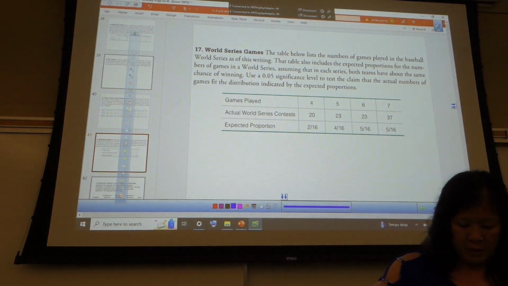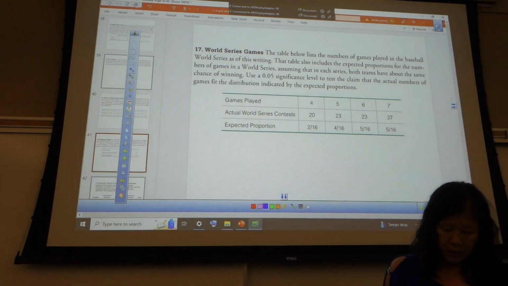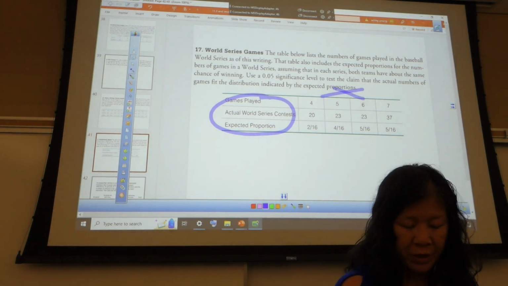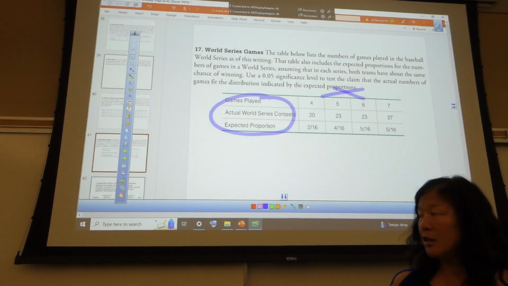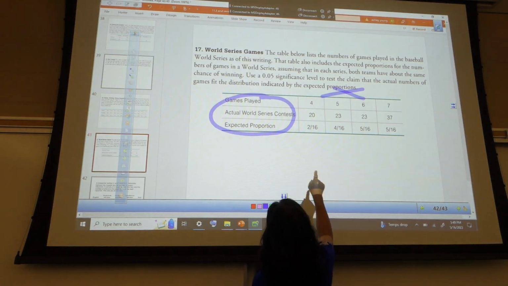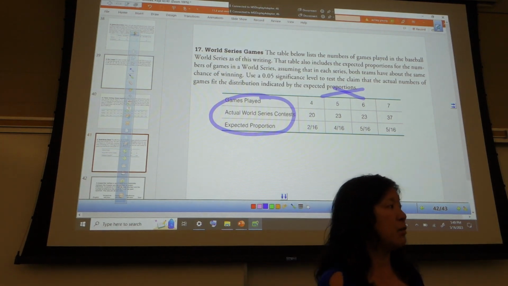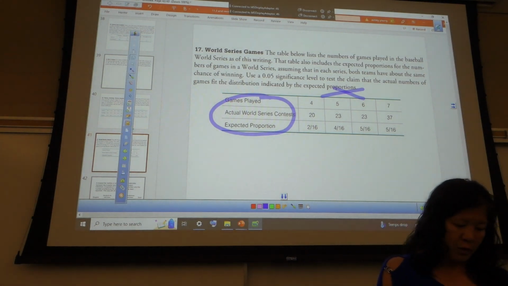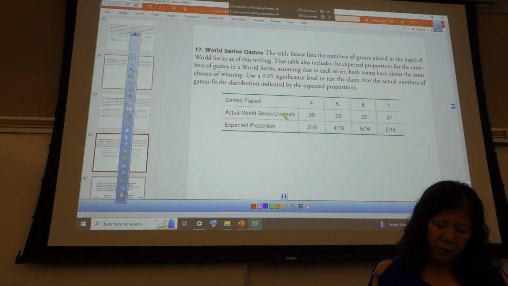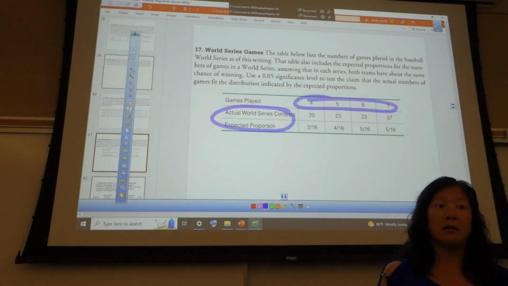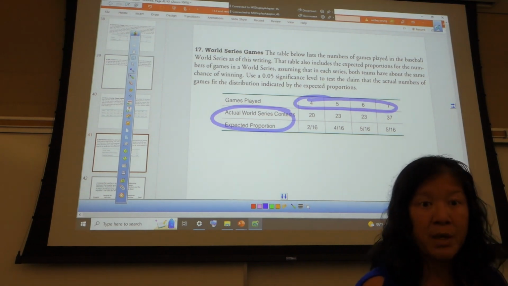Okay, so let's take a look at this one. My first thought is this, that would make it 3 lists, so then that would be ANOVA. So let's see, are these 3 different lists of the same thing? Games played, actual World Series contests, expected proportions. Those are not 3 different groups of the same variable. So it cannot be that, that must have been incorrect. So maybe it's this and then there's that. Right, so that'd be a matrix.